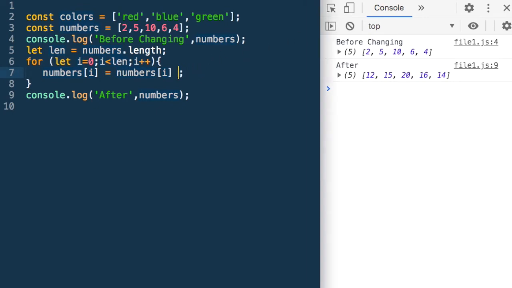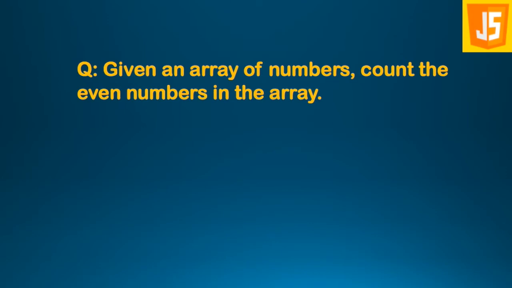I could have said numbers into I, so it will change. Or we could have said 200, and all the numbers will become 200. So these are the ways we can go ahead and change these values. So let's look at a few problems and try and solve some sample exercises.